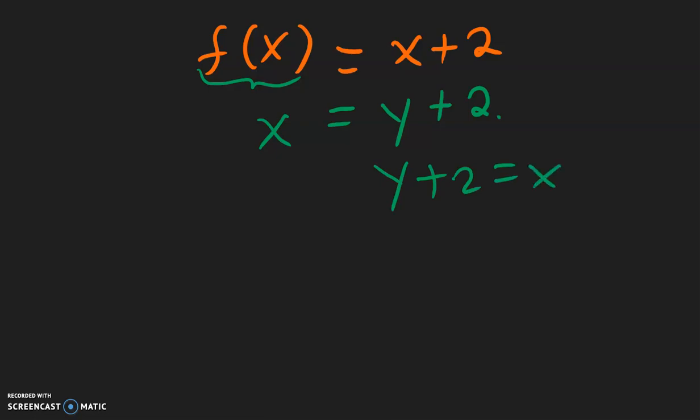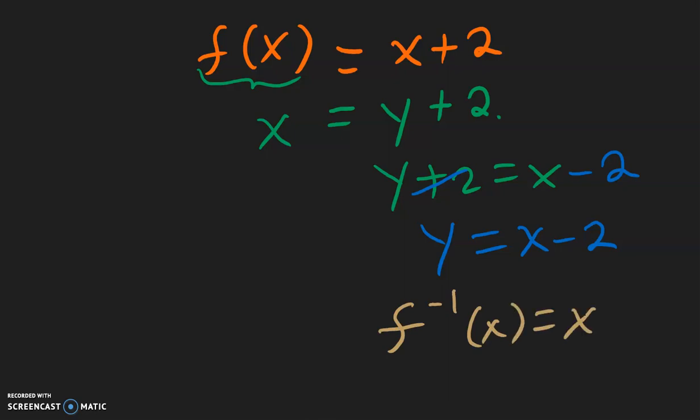So this plus 2 needs to be moved to the other side. So by moving, we change the sign. That plus 2 becomes a minus 2. And so we get y equal x minus 2. And then writing this using function notation, f inverse of x equals x minus 2.